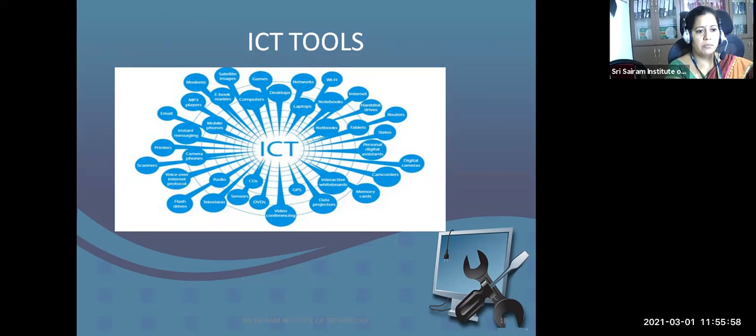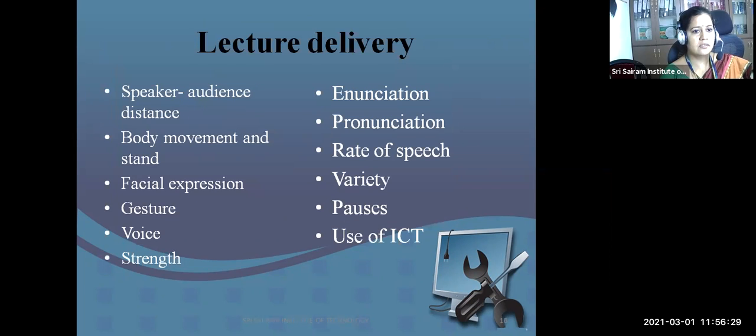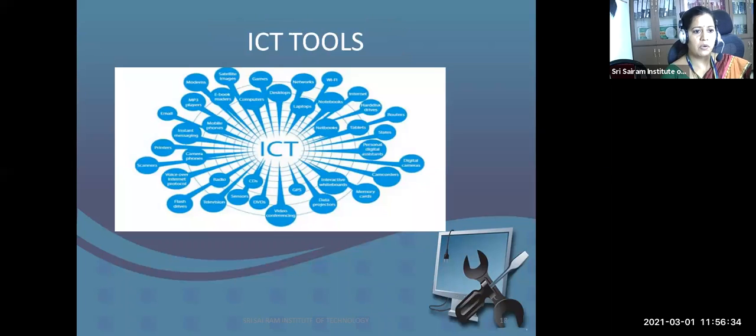Then many of you would have been familiar with Khan Academy. Khan Academy is nothing but a learning software where I can enroll even school students. Then Prezi is again a software meant to improve your presentation style. It is a presentation software to improve your slide presentation. So these are some of the ICT tools I can use. Usage of ICT tools should be maximum for lecture delivery, which is a mandatory requirement nowadays.